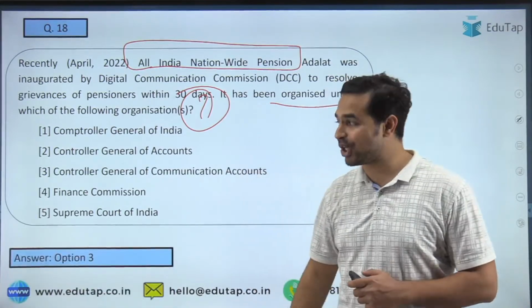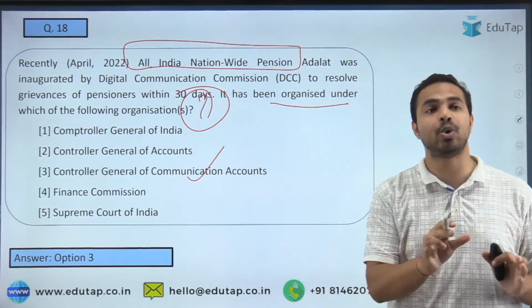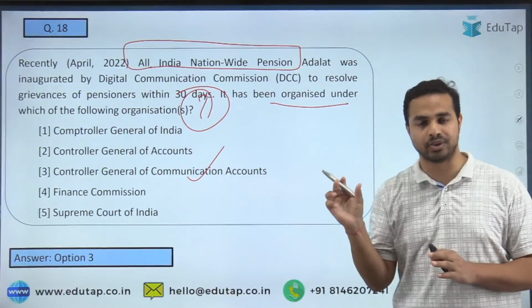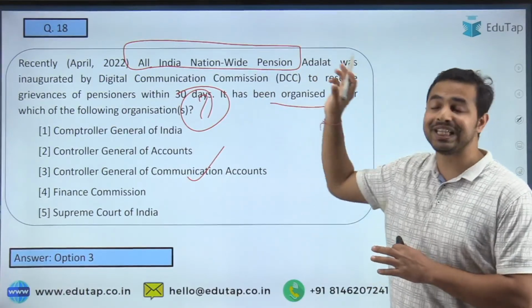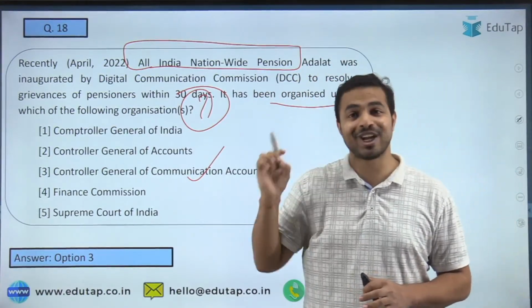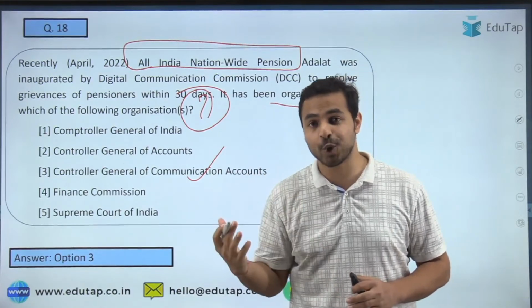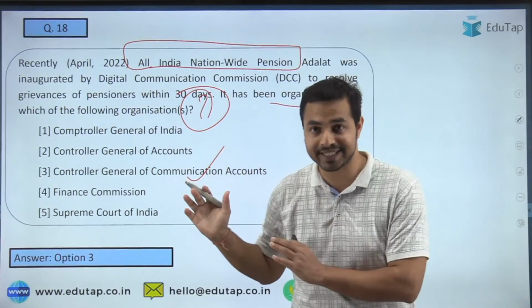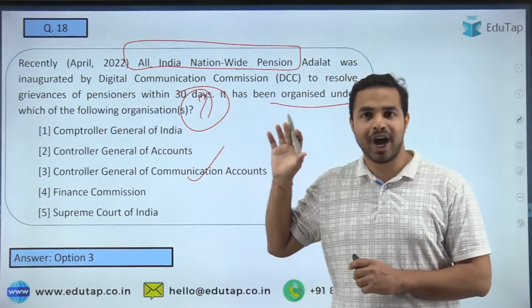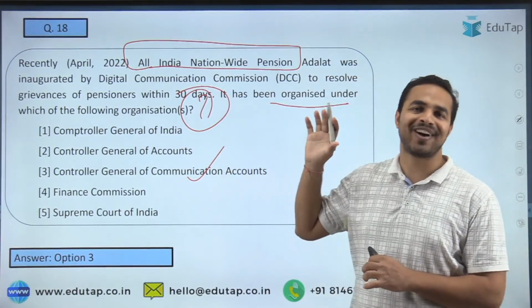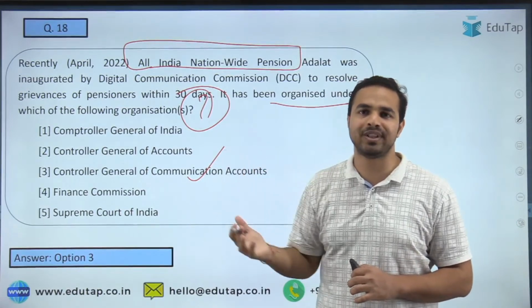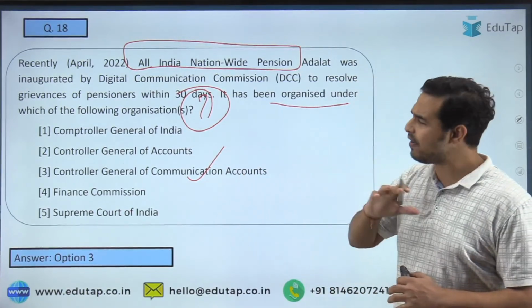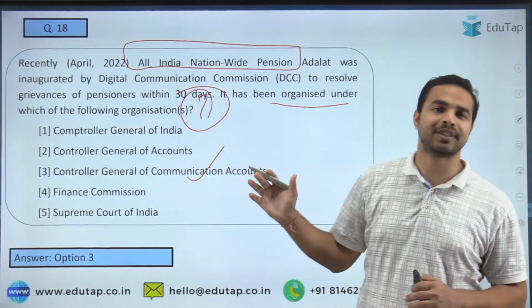And here the right answer to the question is option 3, that is Controller General of Communication Accounts. See guys, whenever such special events are being held, you are always required to remember who is organizing them and what their theme was, because questions can be framed in the exam on such lines. I am getting here that most of the people have answered the question correctly. SK Saddam, Vidisha, Nehal, Harish, Ace, everybody is saying that the right answer is option 3. Well done guys.